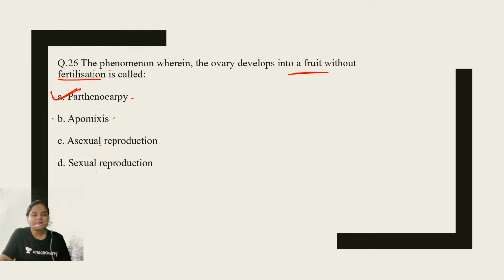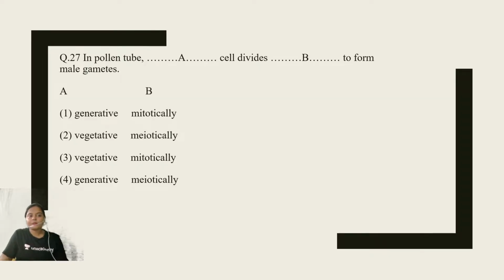Very easy question. Moving ahead. Question number 27. In pollen tube, dash cell divides dash to form male gametes.